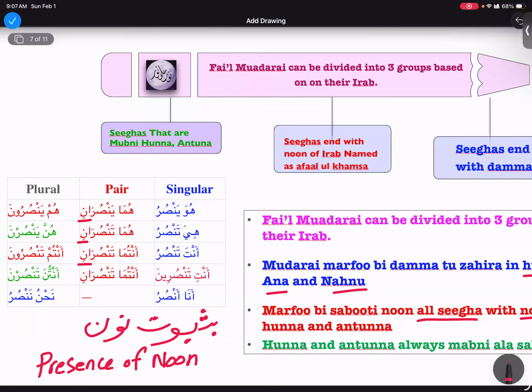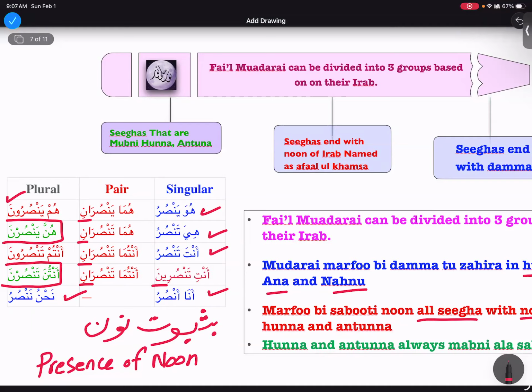So I'm gonna see this sign of being marfu bi sabuti noon in all of them, except that we make an exception with hunna and antunna. And for the rest I'm gonna say huma yansurani fi'lun mudari marfuun bi sabuti noon. Yansuruna fi'lun mudari marfuun bi sabuti noon. Tansurani fi'lun mudari marfuun bi sabuti noon. So all of them bi sabuti noon. And these one the matus zahira.